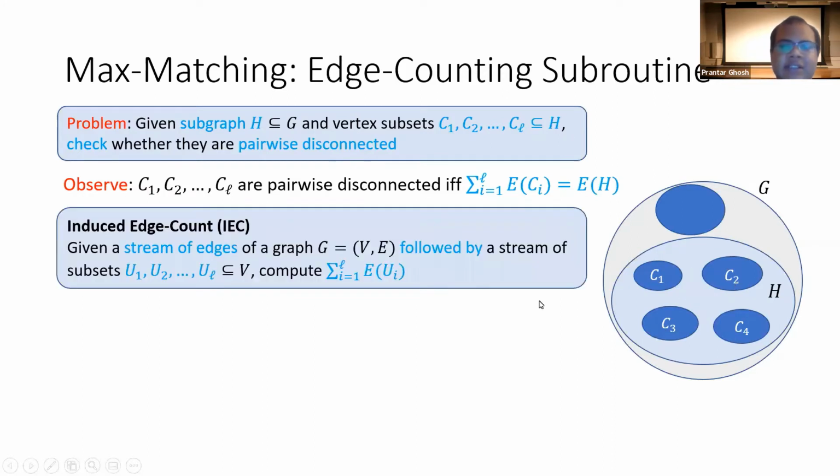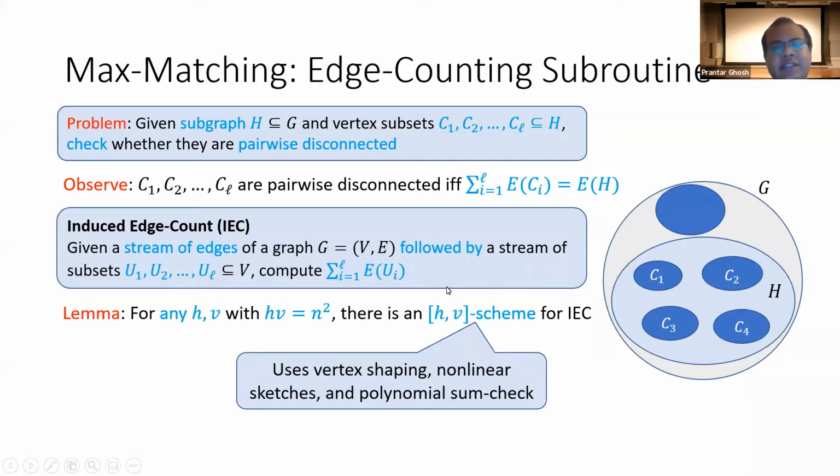For this, we define the problem of induced edge count, where given a stream of edges followed by a stream of subsets U1 to UL, we want to count the sum of the number of edges in the Ui's. We succeed in getting an HV scheme for this problem for any HV equal to n squared, and for this we use the techniques of vertex shaping, nonlinear sketches, and polynomial sum check.